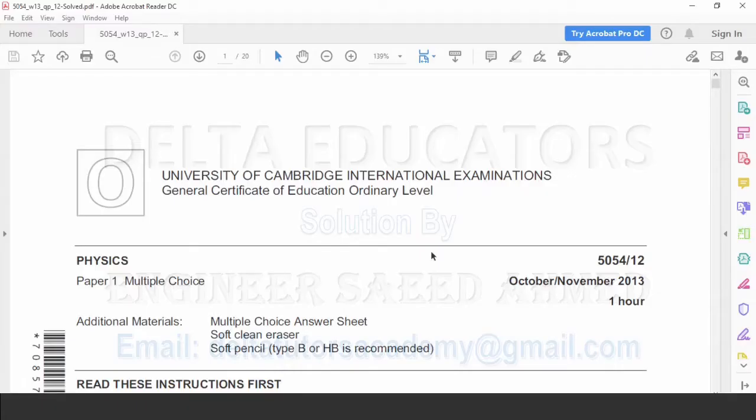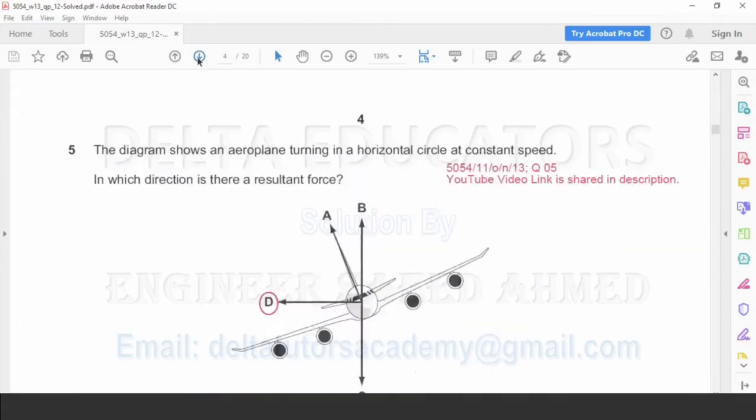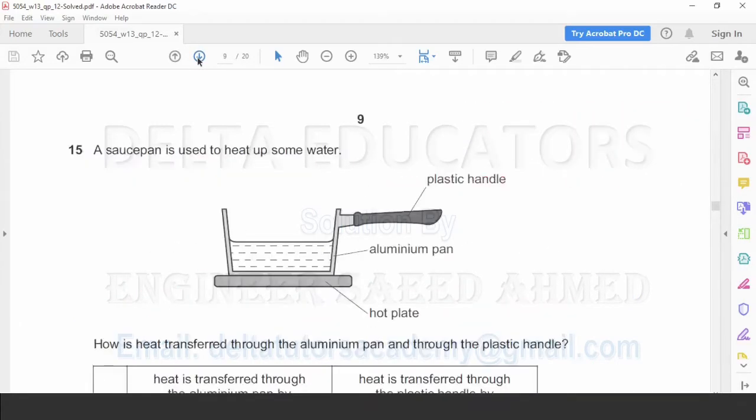O-Level Physics, Paper Code 5054, Paper 1, Variant 2, October/November 13. And today we are going to solve question number 21 to question number 40.